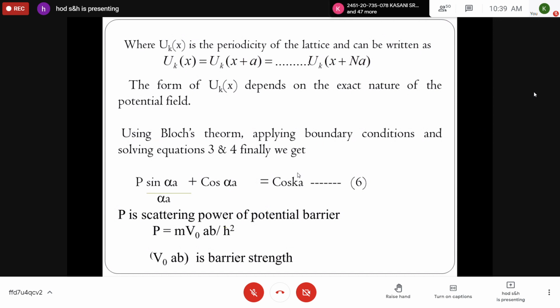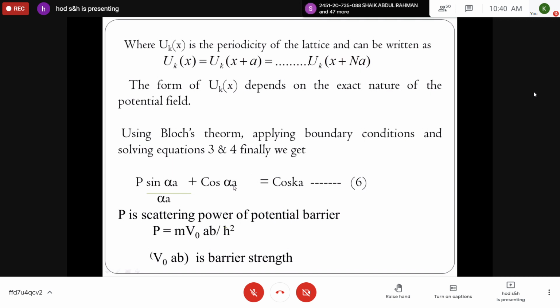And now actually a big derivation part is there, applying boundary conditions, because we have 0 less than x less than a in region 1, and minus b less than x less than 0 in region 2. Using these boundary conditions, using Bloch's theorem, and solving equations 3 and 4, it is d²ψ/dx² + α²ψ = 0 in region 1, and d²ψ/dx² − β²ψ = 0 in region 2. So taking these two second order differential equations, what you should do is take the differentiation of these expressions and apply boundary conditions. Finally, you will get this expression, which is important. You should remember this, because there is no alternative to do this.